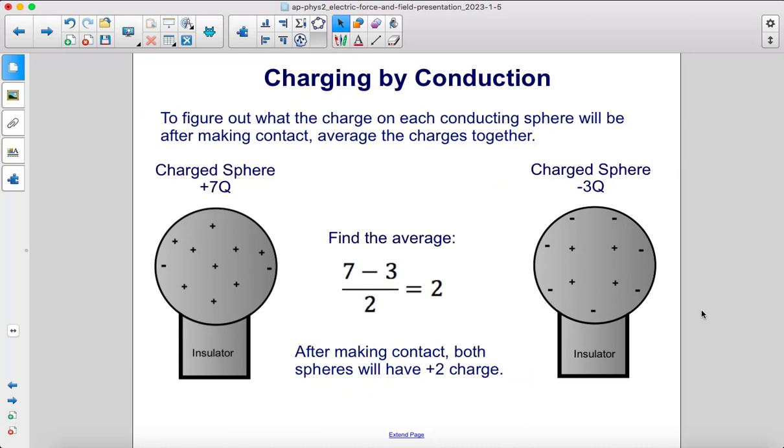To figure out what the charge on each conducting sphere will be after making contact, you just average the charges together. So for example, if we have a charged sphere with +7 charge, and over here we have a sphere with -3 charge, after they touch, as long as they're identical spheres with identical sizes, then you just average them together. Plus 7, then you're going to add -3, so it becomes 7 minus 3, divide by the number of spheres, 2, and we see that both spheres will have a positive 2 charge after they make contact.